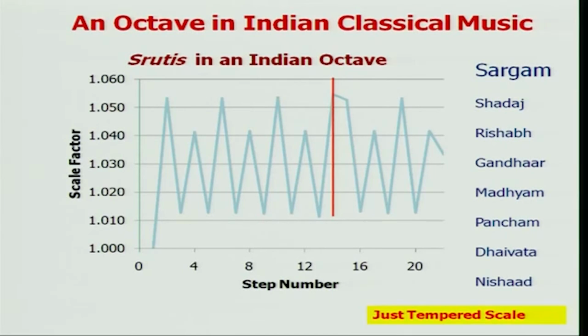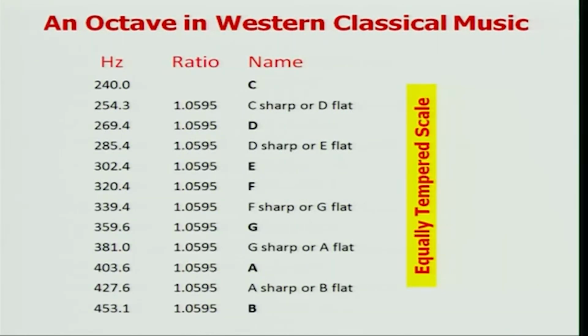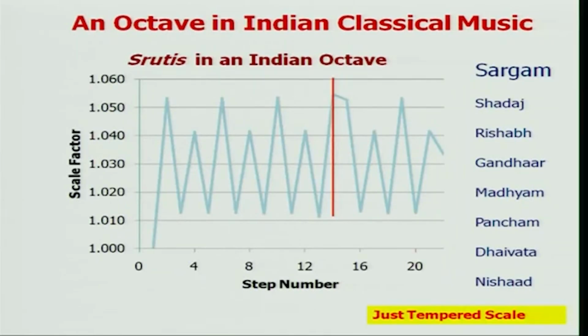Now, in Western classical music, these ratios were set at 1.0595, and there were also intermediate frequencies: C sharp or D flat, D sharp or E flat, and so on and so forth. Similarly, between shadaj and rishabh there are intermediate frequencies, and between rishabh and gandhar there are intermediate frequencies, and so on. So that much is similar between how notes are organized in Western and Indian classical systems.